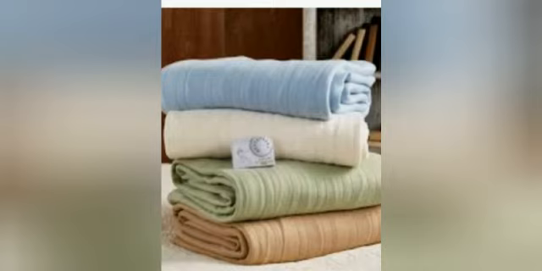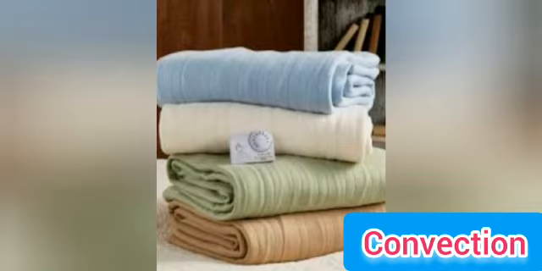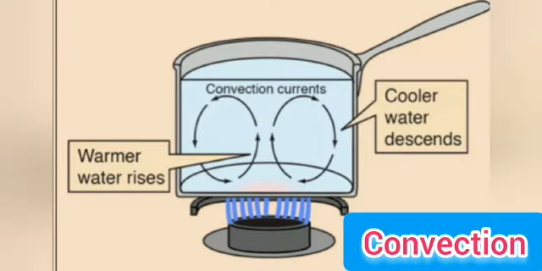Okay. Now, the second mode of transfer of heat from a hot body to a cold body is convection. So, what is convection? Convection is the mode of transfer of heat in fluids wherein the molecules actually move from one part of the fluid to another. Children, in convection there is movement of molecules, not only energy.